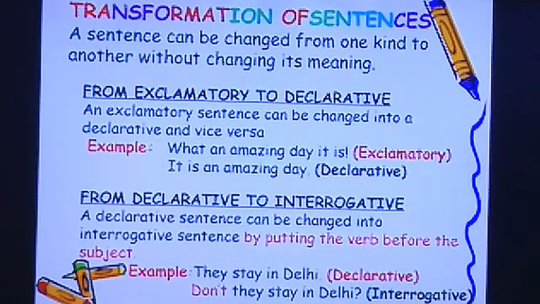So here in the declarative you find the subject "they" was at first, but when we change to interrogative, this "they", which was a subject, came to the second place and it was followed by "don't". That means the verb is "don't" here. So when we are changing from declarative to interrogative, the verb comes first, the "don't" verb. Okay.